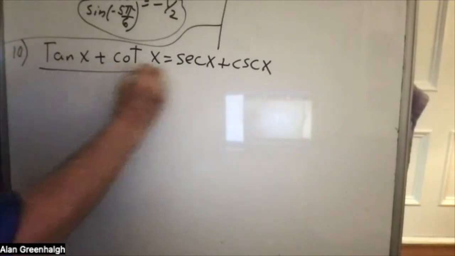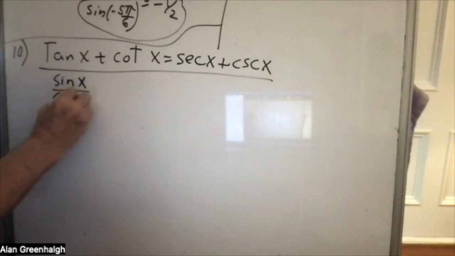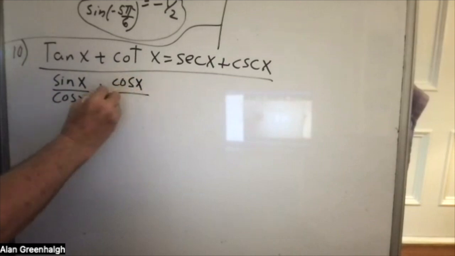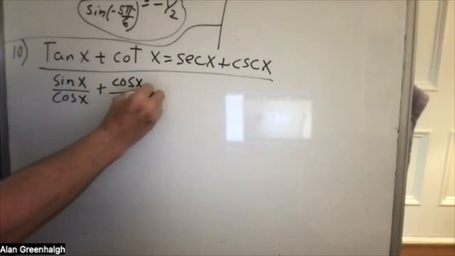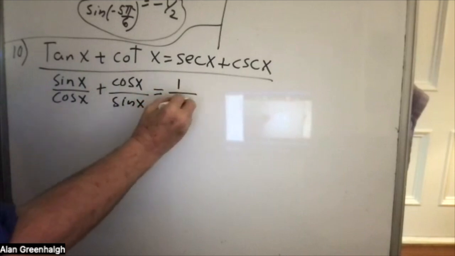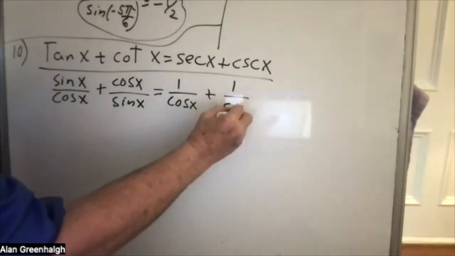Tangent is sine over cosine. Cotangent is cosine over sine. Secant is 1 over cosine. And cosecant is 1 over sine.